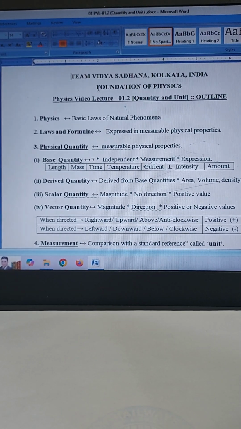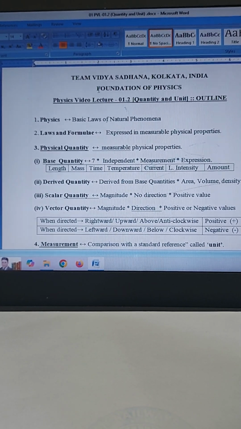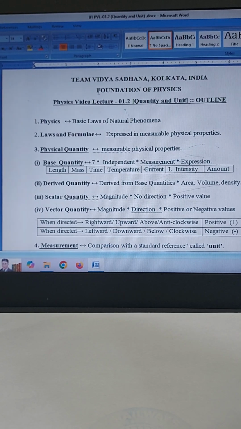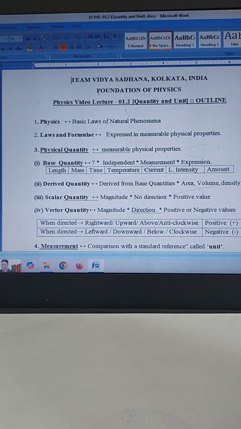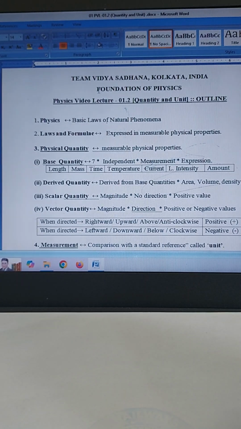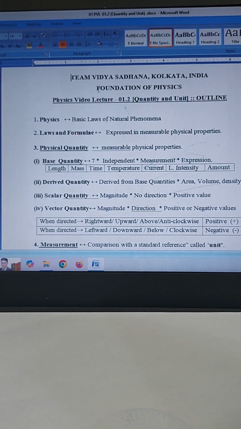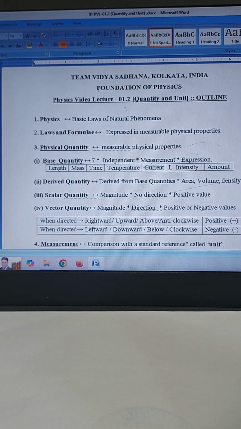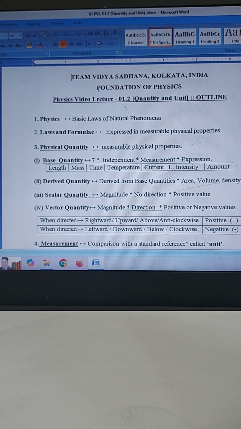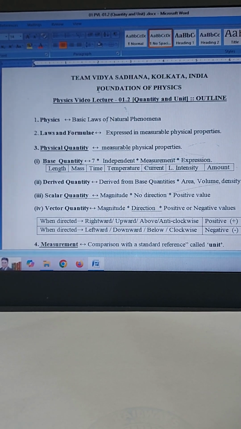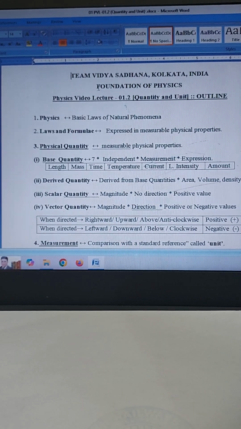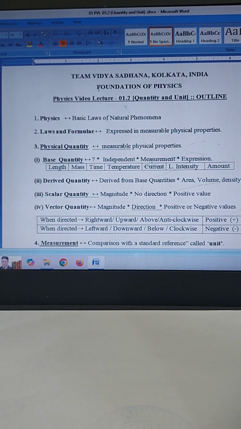We follow the standard conventions of Cartesian coordinate system of XYZ axis and rotational motion to determine the positivity or negativity of a vector magnitude. Accordingly, a vector magnitude is taken as positive when it is directed horizontally rightward, vertically upward, above surface, and rotationally anticlockwise. Similarly, a vector magnitude is taken as negative if it is directed horizontally leftward, vertically downward, below surface, and rotationally clockwise.